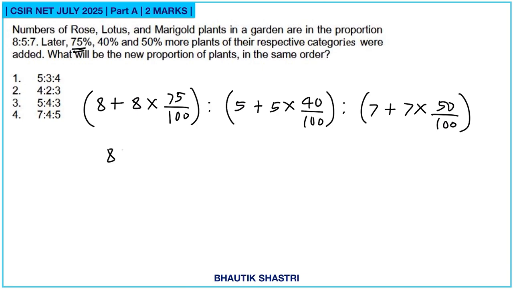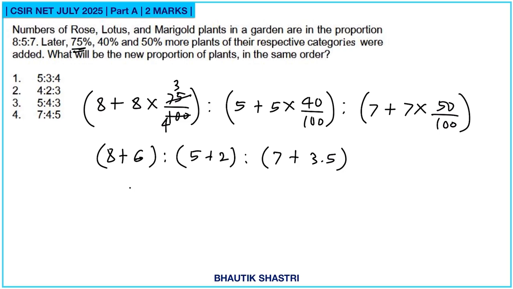So this will be equal to 8 plus 6, that is 14, is to 5 plus 2 is 7, is to 7 plus 3.5. So this is 14 is to 7 is to 10.5. Let's divide by 7 throughout. So this is 2 is to 1 is to 1.5. We can multiply by 2. So this will be 4 is to 2 is to 3. So here option 2 is correct.